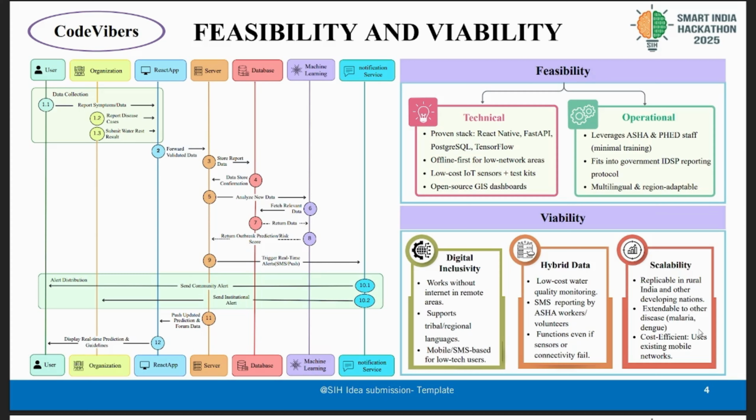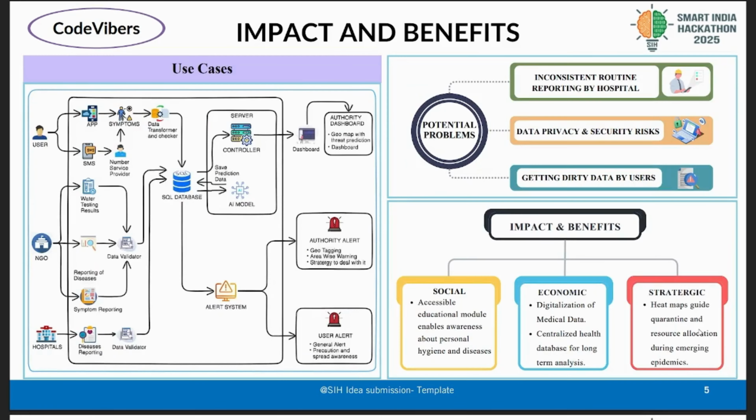On scalability and cost efficiency, the system can be replicated in any rural area across India and it can be extended to cover other waterborne diseases like malaria and typhoid. It is also cost effective since we are relying on the existing healthcare network and we do not need to create any new infrastructure to work with it. Now let's talk about the impacts and benefits.